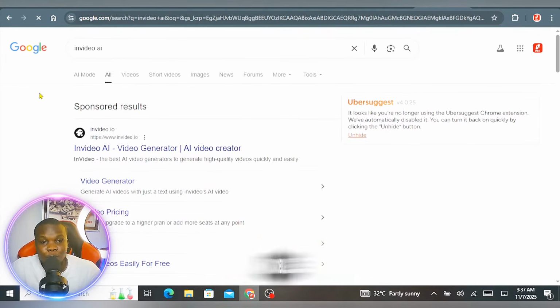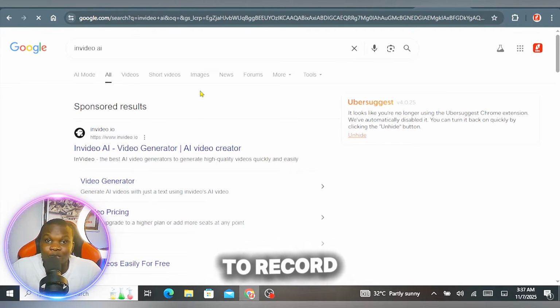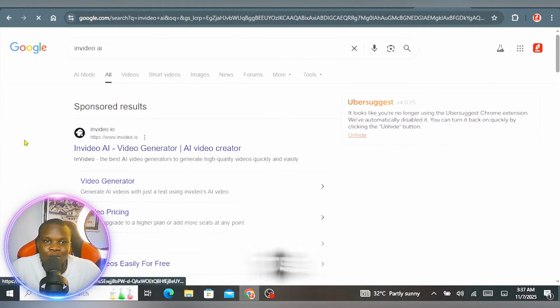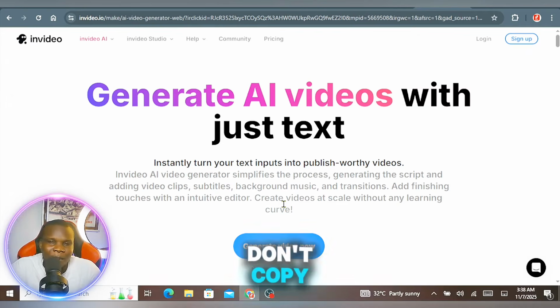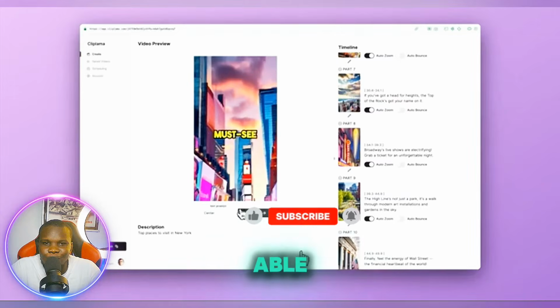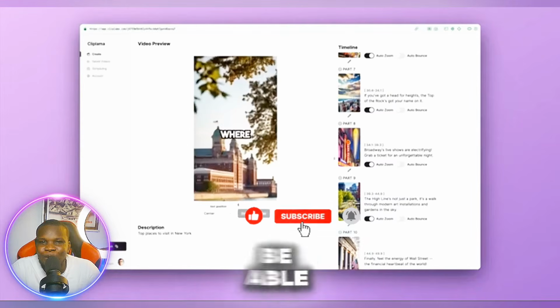Okay, and also use your mobile phone or laptop screen to record these particular AI tools the way I'm showing you on my screen right now, on how it works, on how to use it and all of that. Okay, don't copy content to upload on YouTube. Just make sure you create original content to promote any specific video you want to promote. Okay, if you tell people how to simply create videos with these AI tools, then they'll be able to learn how it works and also be able to try your link.